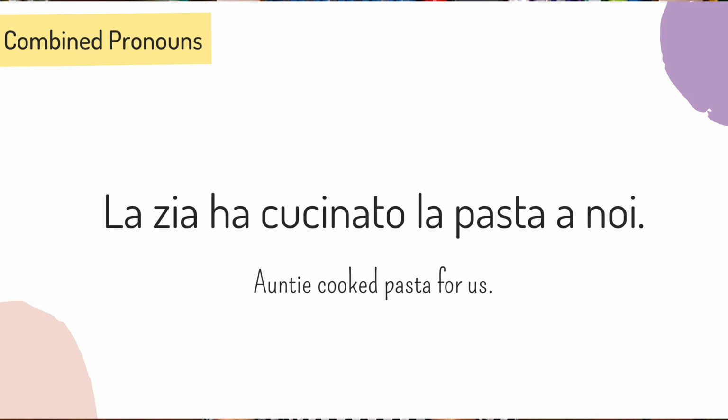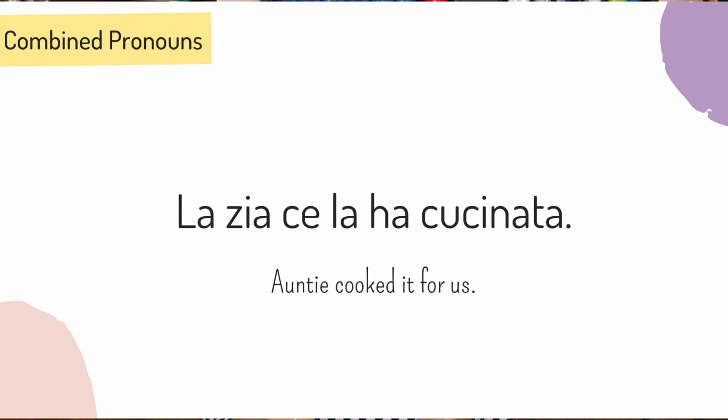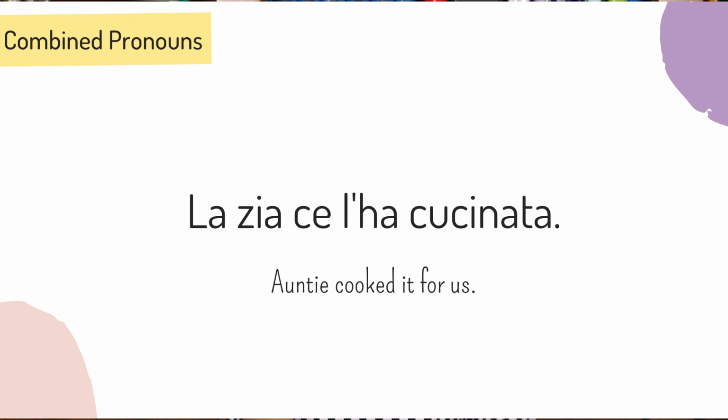La zia ha cucinato la pasta a noi. The pasta is the direct object and a noi is the indirect object. So the sentence becomes la zia ce la ha cucinata. La zia ce l'ha cucinata.